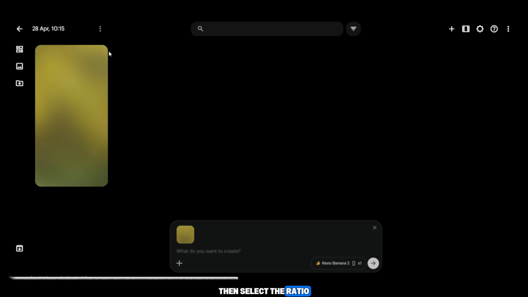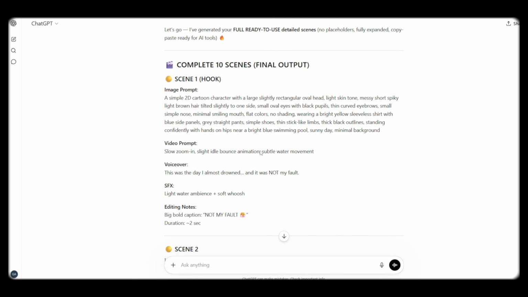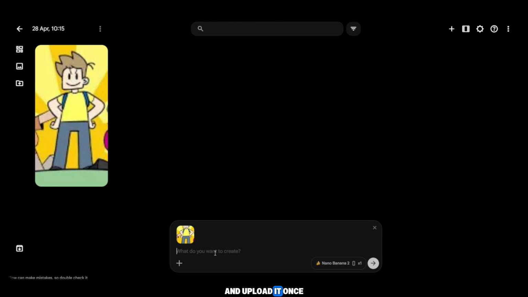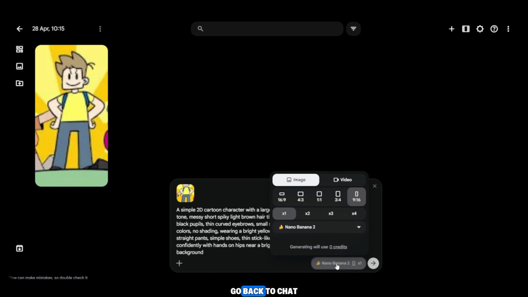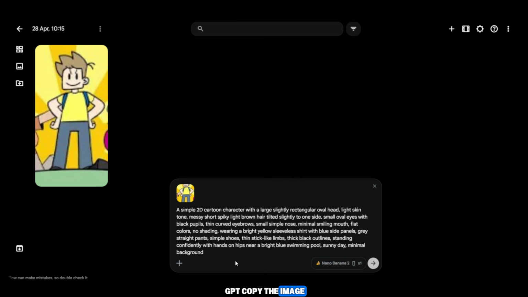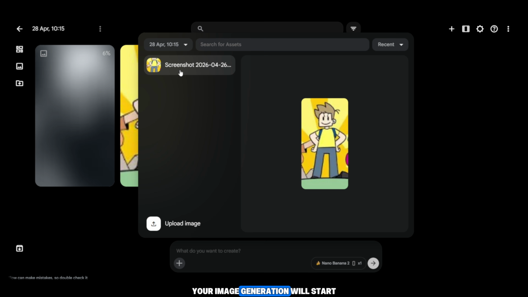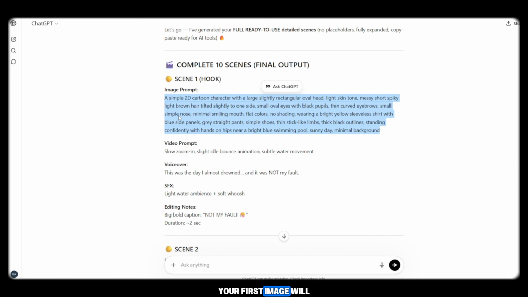Then, select the ratio 9:16. After that, upload your character reference image. You can simply take a screenshot from social media and upload it. Once your reference is uploaded, go back to ChatGPT, copy the image prompt for scene 1, paste it into Flow AI, and click Generate. Your image generation will start, and within a few moments your first image will be ready.